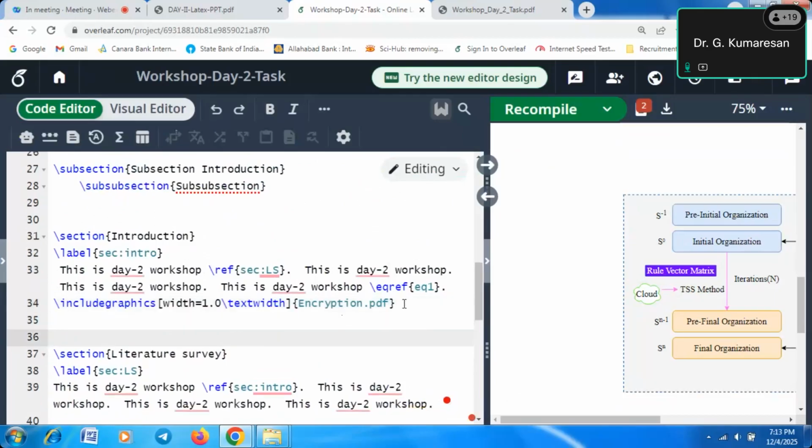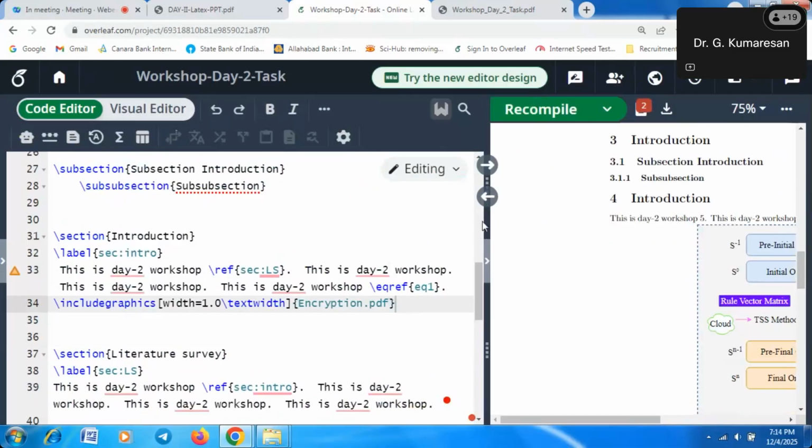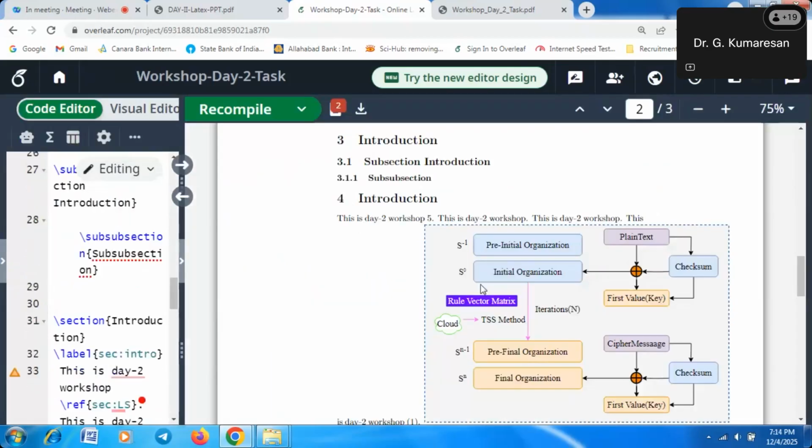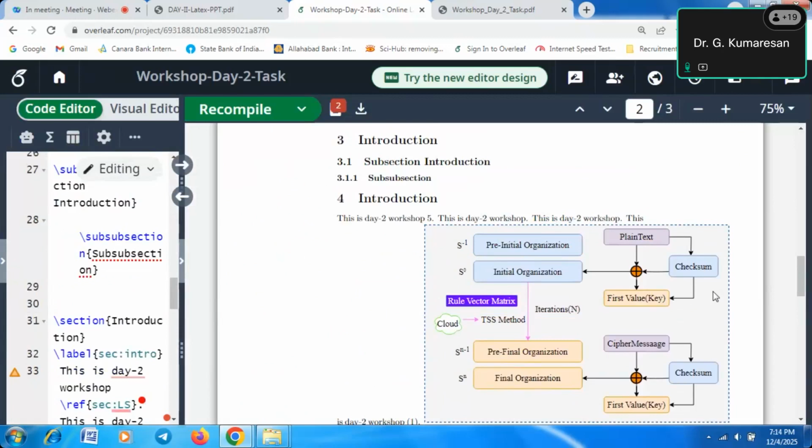After that, you compile it. Then automatically it comes below the section part. So you just copy the code and paste it here.